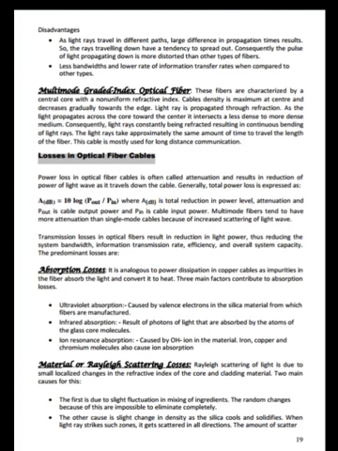Multimode graded index optical fiber. These fibers are characterized by a central core with a non-uniform refractive index. The cable's density is maximum at the center and decreases gradually towards the edge. Light is propagated through refraction. As the light propagates across the core towards the center, it intersects from a less dense to a more dense medium. Consequently, light rays are constantly being refracted, resulting in continuous bending of the light rays.